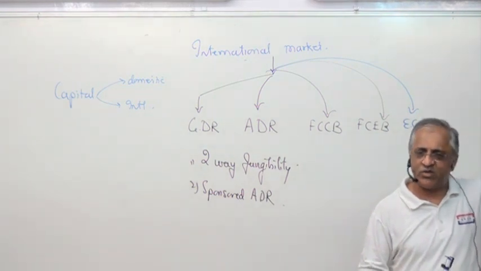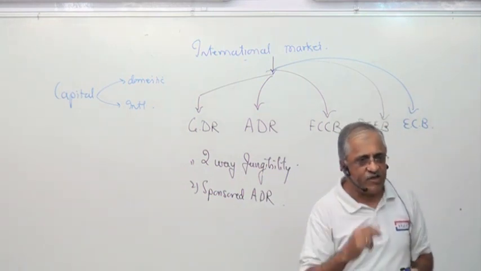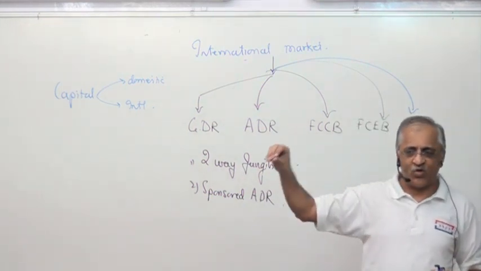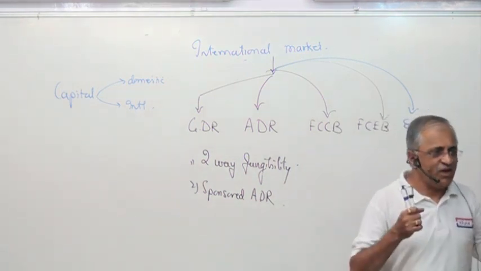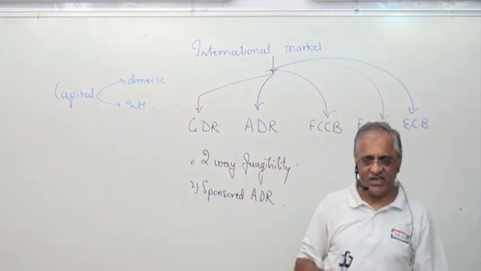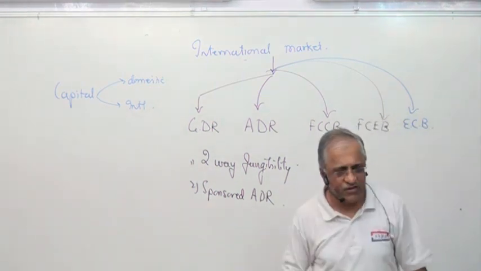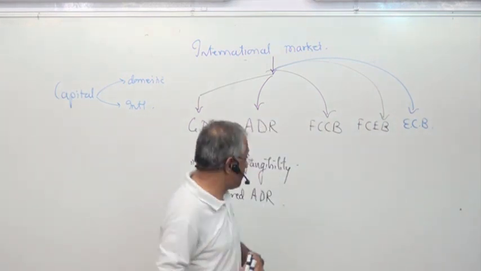Whatever money I get with normal deductions, I'll give it to them. Means indirectly what happened? Two things. Indian shareholders hold their shares in the international market. What is the benefit to the company? Shareholding pattern changes. That is sponsored ADR. There's a huge process which we have drawn, and that process basically has to be known.